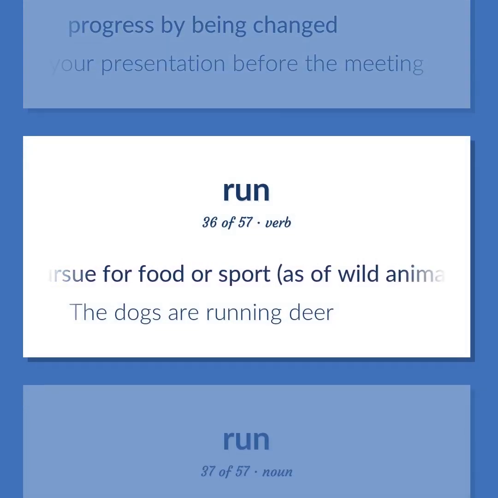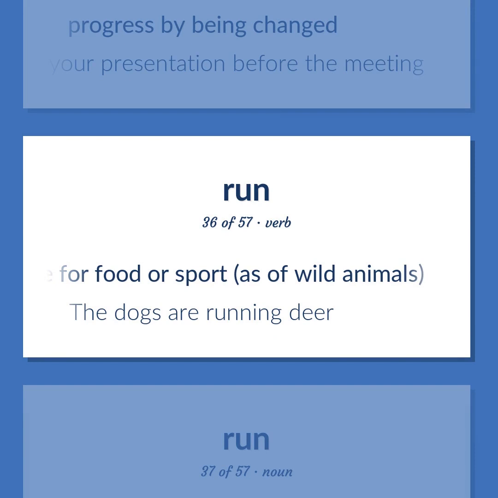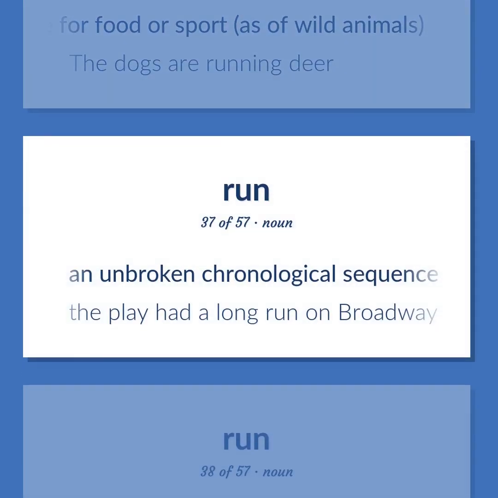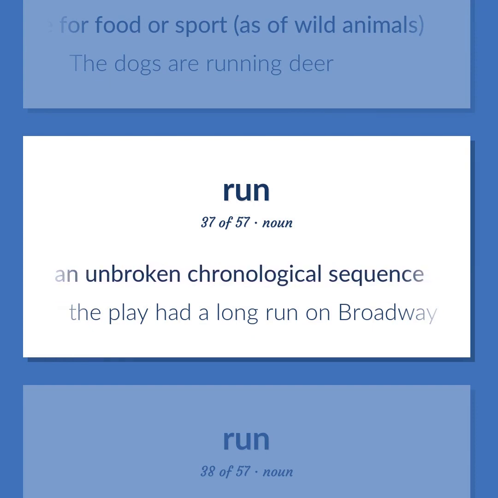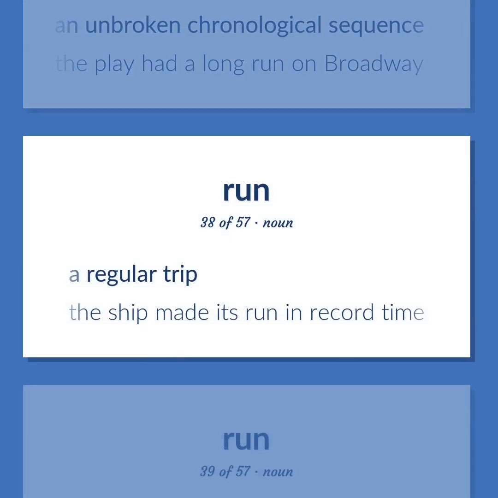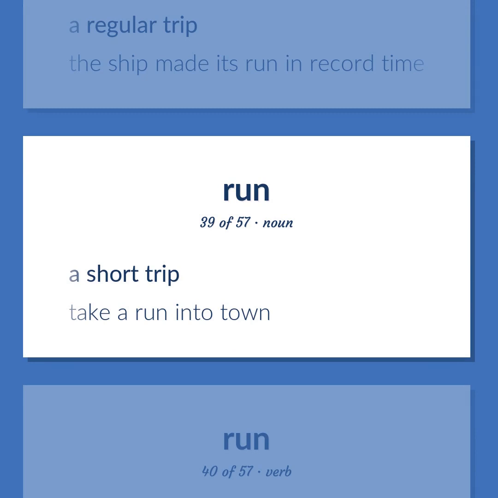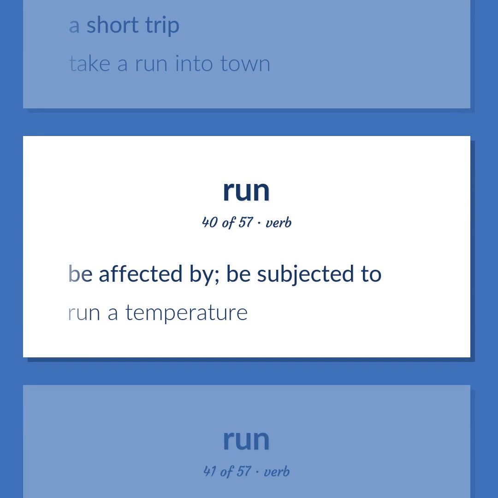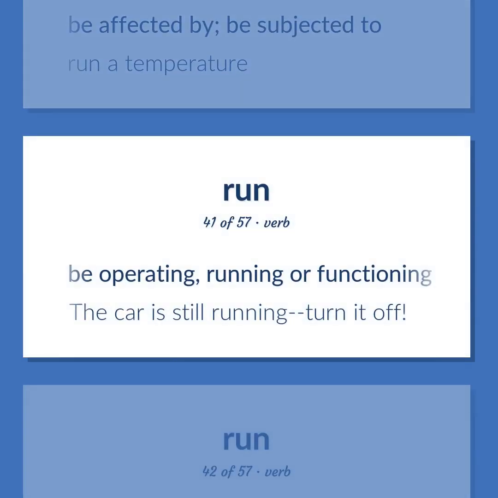Pursue for food or sport, as of wild animals. The dogs are running deer. An unbroken chronological sequence. The play had a long run on Broadway. A regular trip. The ship made its run in record time. A short trip. Take a run into town. Be affected by, be subjected to. Run at temperature. Be operating, running or functioning. The car is still running, turn it off.